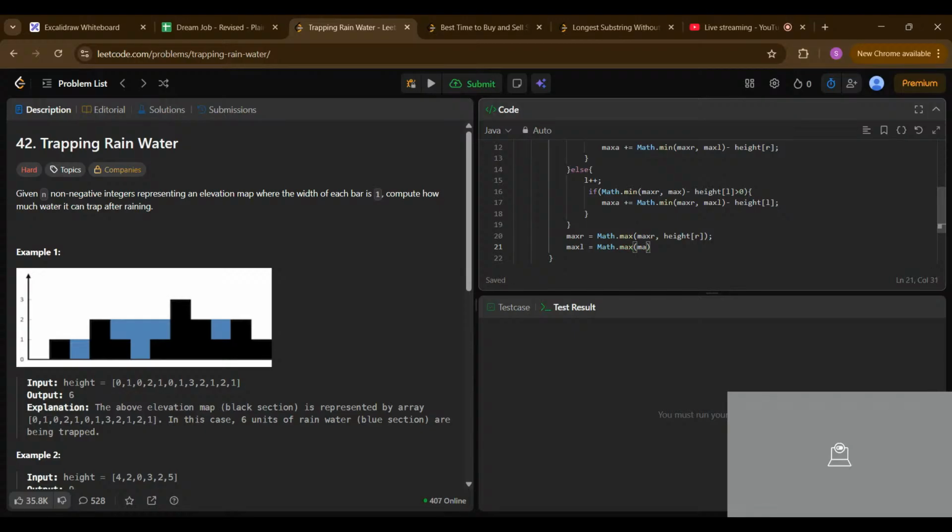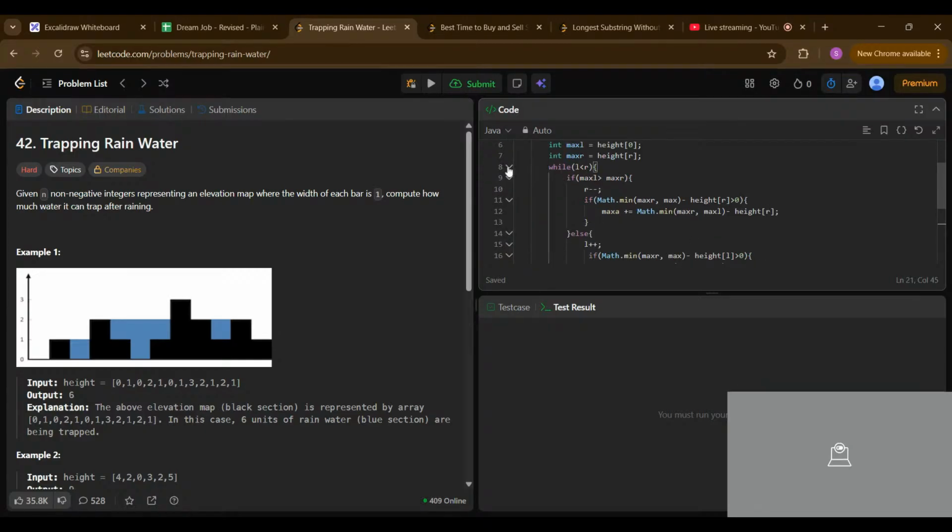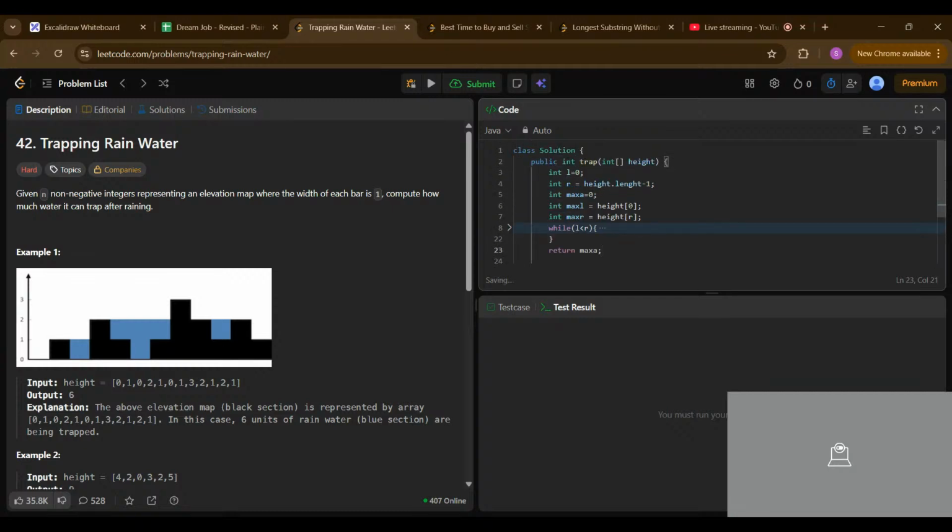Right, max of left comma height of right, and that's it. After looping, we will get the value of max area. That's it, and we'll run the problem.